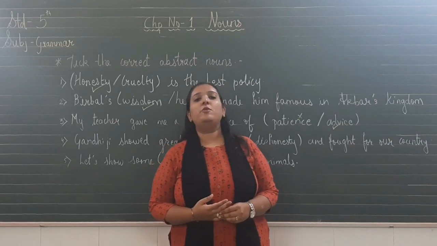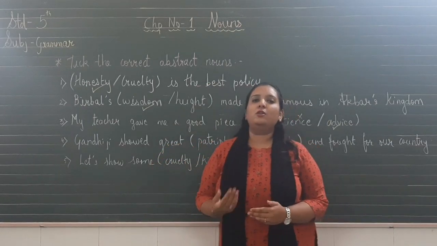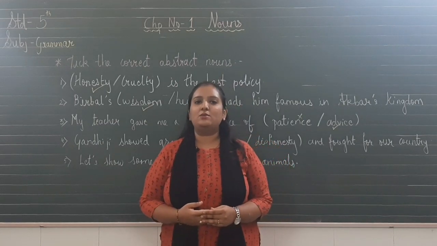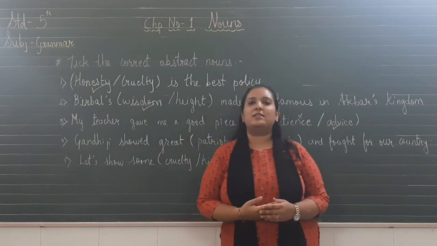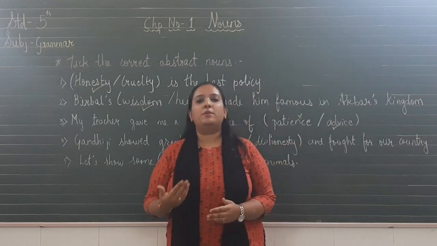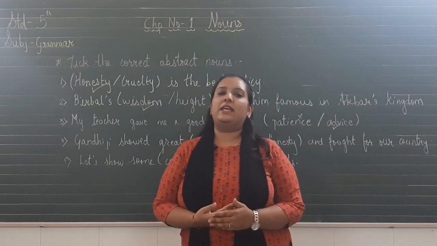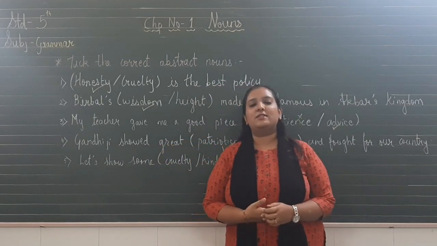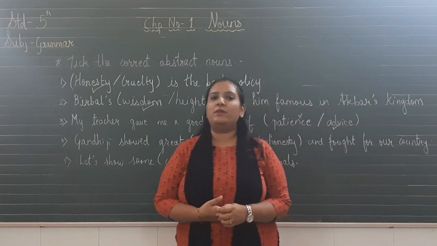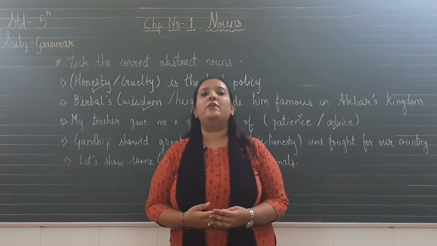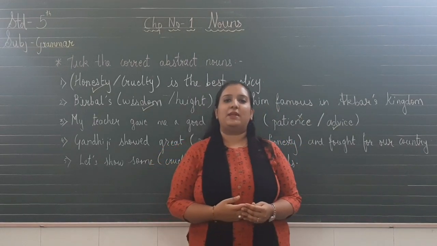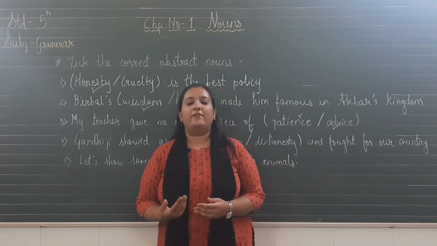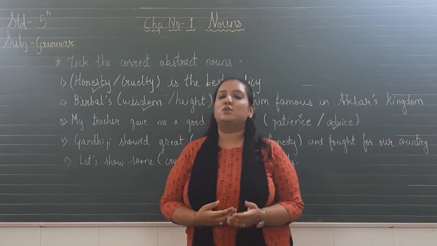So students, I hope you have understood the nouns chapter. What all did we study in nouns chapter? We studied nouns. What are nouns? Nouns are the naming words, the names which we give to person, place, animal, thing, idea and emotions. After that we studied common nouns and proper nouns. What do you mean by common nouns? The general names of people, animals, things and places are called common nouns. They are general names of everything and they always begin with small letter.